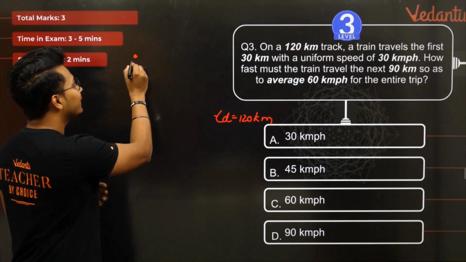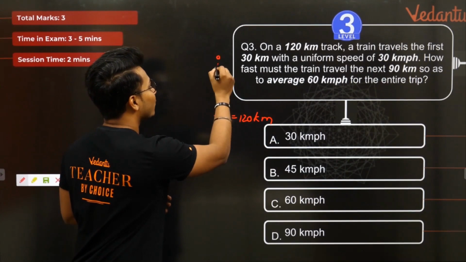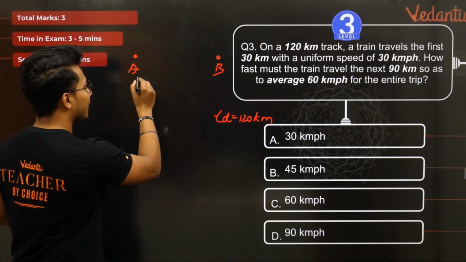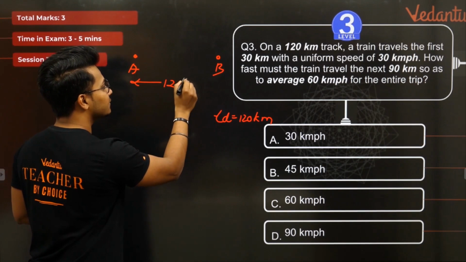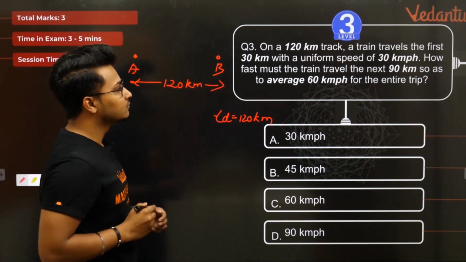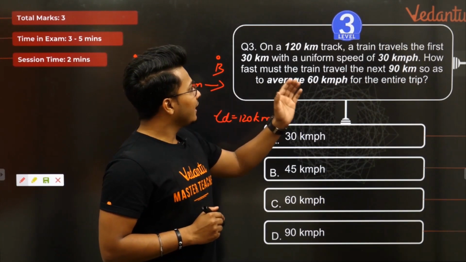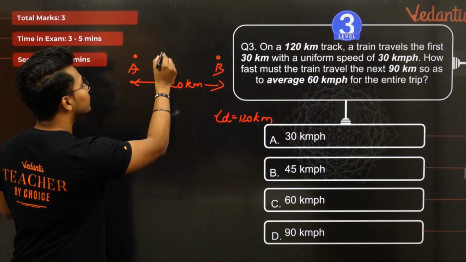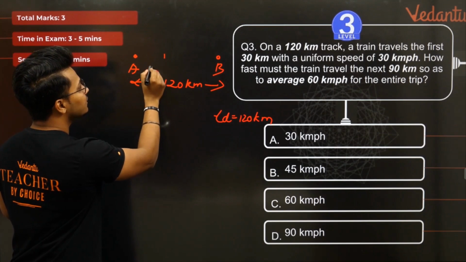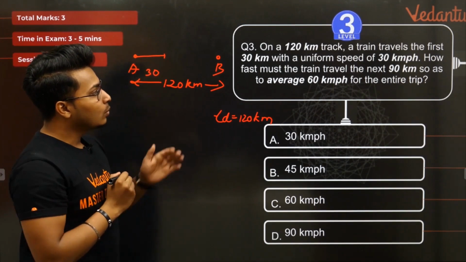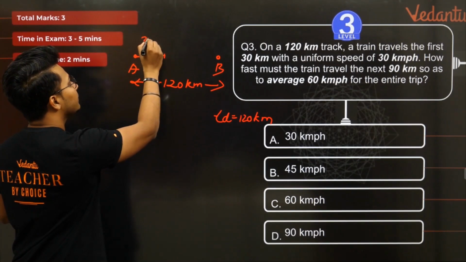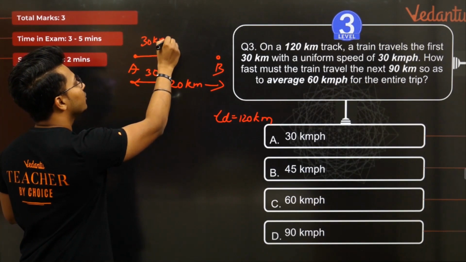So let me take it as point A here. Let me take one more point as point B. It states that the total distance between these points is actually 120 kilometers. Okay, awesome. Now it says a train travels the first 30 kilometers. So let me make a mark here. So this is the first 30 kilometers. Okay, awesome. With a uniform speed of 30 kmph. Okay, so this is your speed and that is down below your distance.